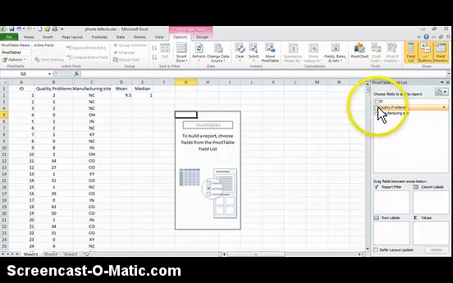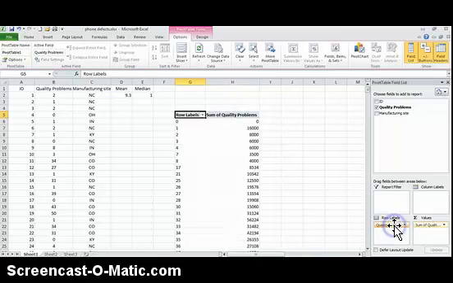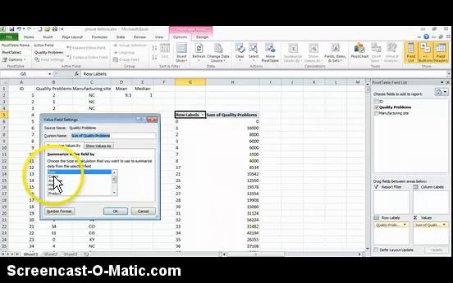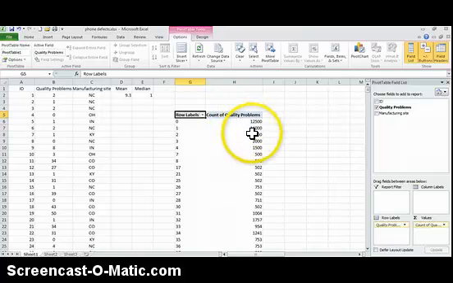And we're interested in quality problems. And so we want to put quality problems as our row label and also as the values we're interested in. Now here it's actually adding up the number of values, and what we really want is a count. If we click on this value over here and change the value field setting from sum to count, then it will count the number of times we had one quality problem, two quality problems, and so forth. We click OK, and now we get our distribution of quality problems.